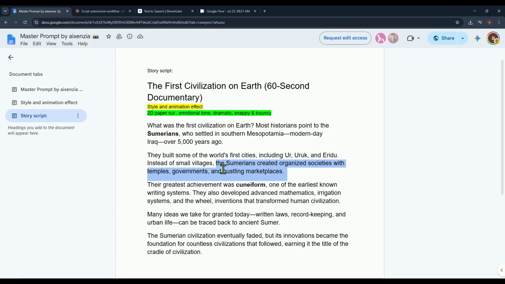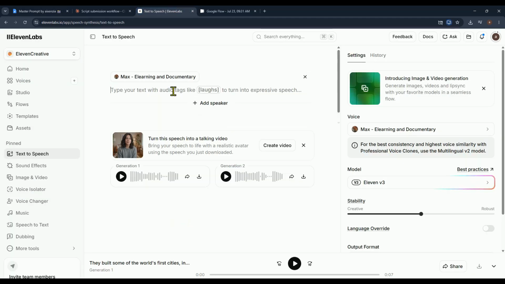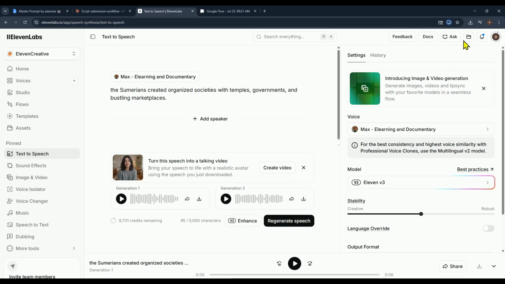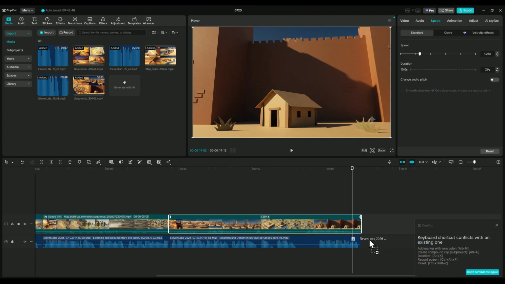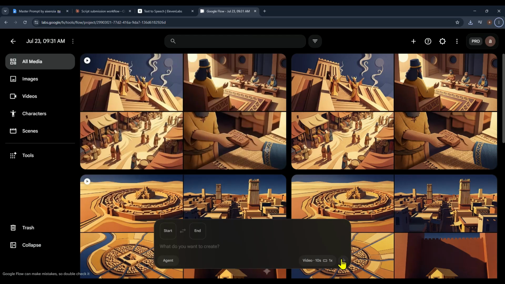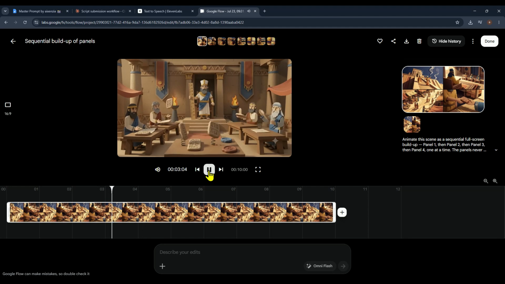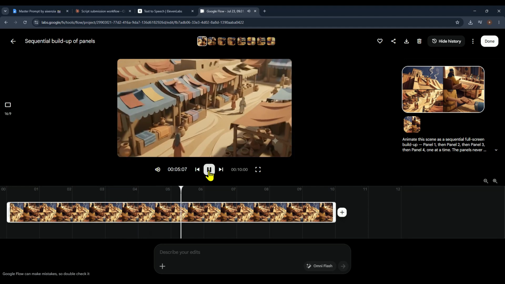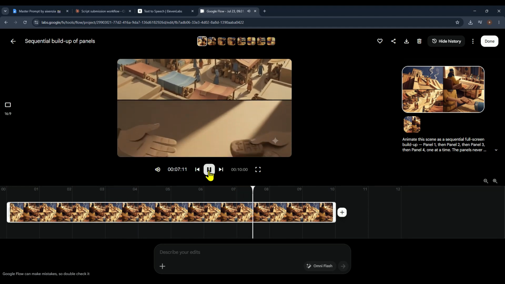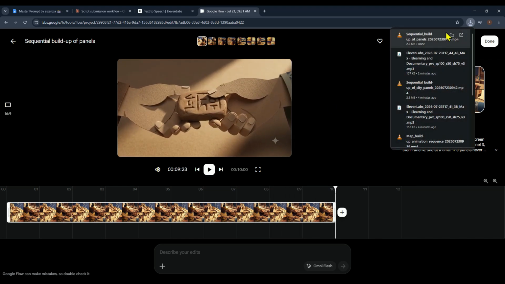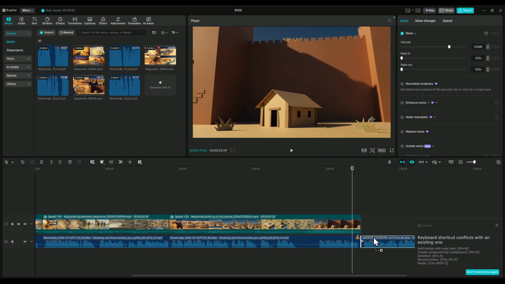While the animation is rendering, let's generate the voiceover as well. Go back to Google Docs, copy the fourth section of the script, open ElevenLabs, paste it in, and generate the voiceover. Once it's finished, download the audio and import it into your video editor. Then head back to Flow AI. Download the completed Scene 4 animation and import that into your project too.